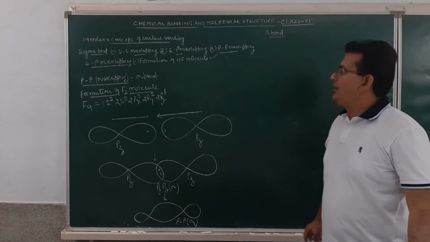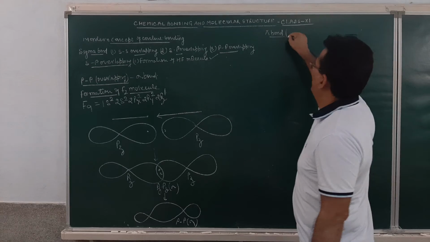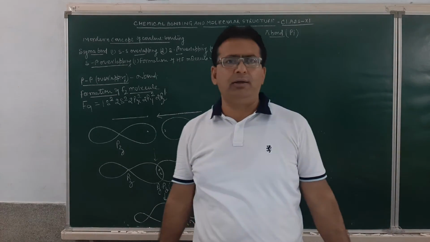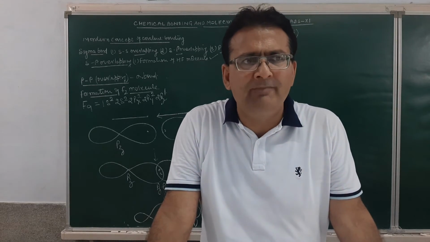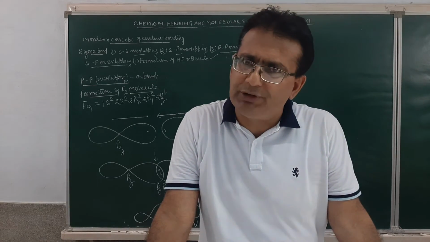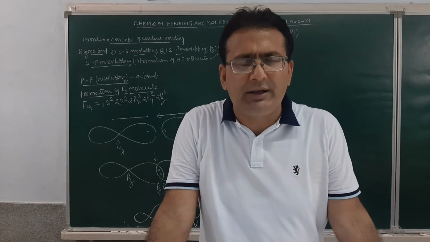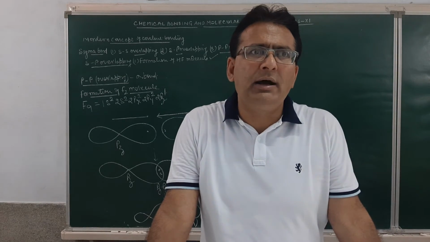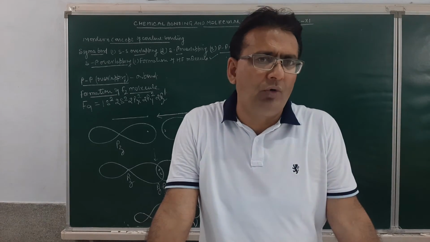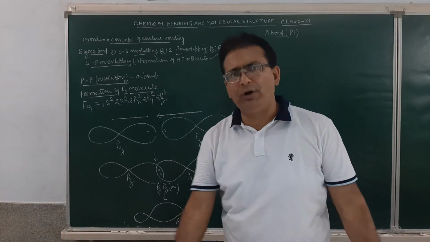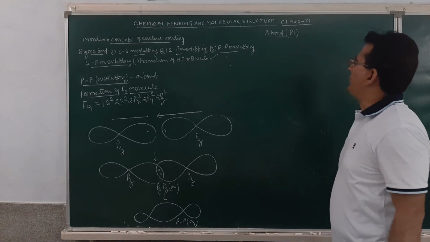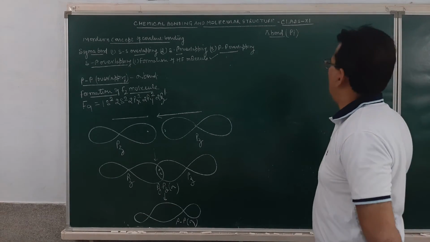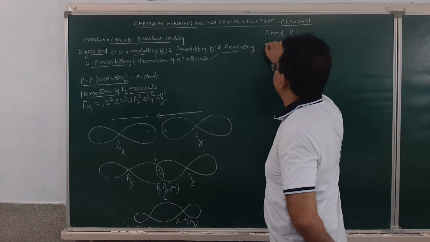Am I getting clear? Now, this is a pi bond. What are pi bonds? The bonds which are formed by the lateral overlapping of half-filled atomic orbitals. Pi bonds are weaker than the sigma bond. Why? Because in the pi bond formation, the extent of overlapping is less as compared to that of a sigma bond formation. We will try to explain this with the help of an example, and that will be the formation of the oxygen molecule.